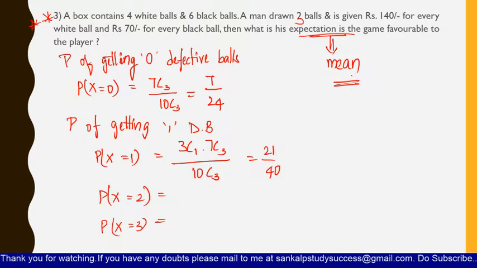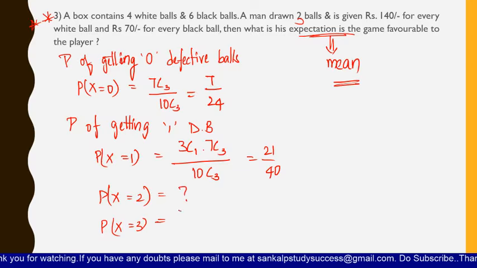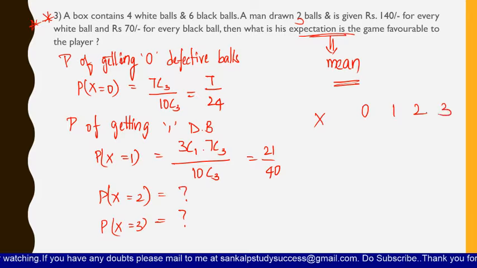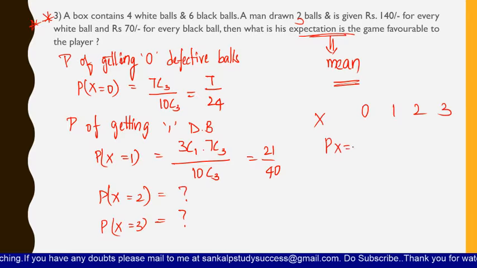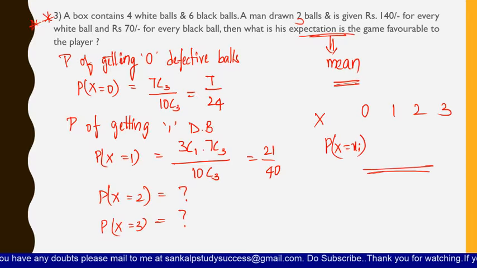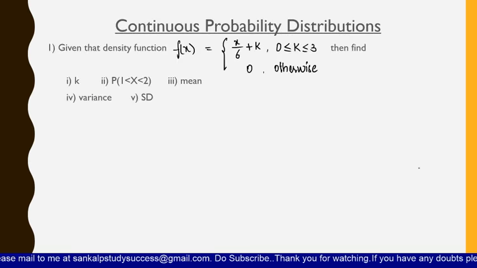Just find out P of x equals 2 and x equals 3, and draw the table with x as 0, 1, 2 and 3 and the probabilities of x equals xi. Okay, so in this way you have to find out this problem, which is the most important problem. Try this problem. If you have any doubts, you can post it in our chat box or you can mail to us.